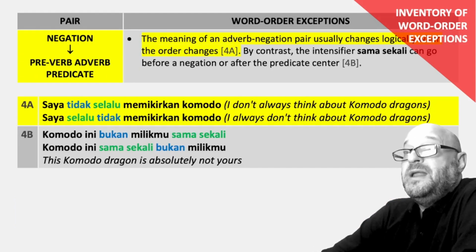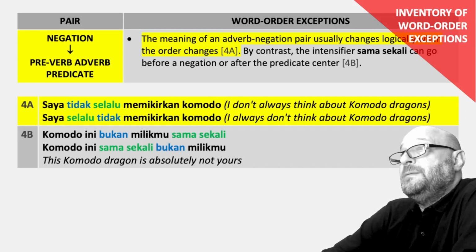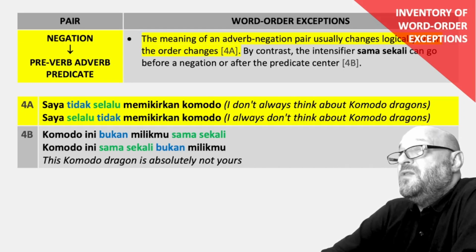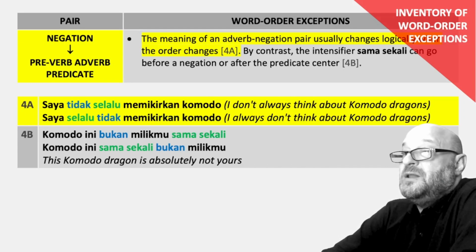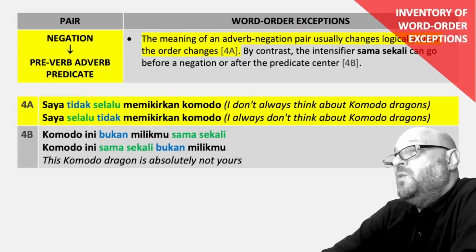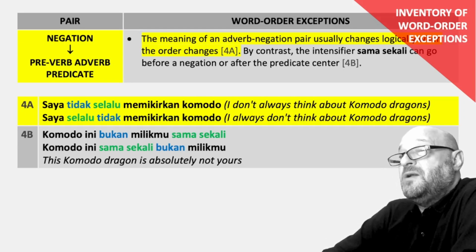Customary order, negation before the preverb, adverb, or predicate. Exceptions, the meaning of an adverb negation pair usually changes logically when the order changes. Example 4a, saya tidak selalu memikirkan komodo. I don't always think about Komodo dragons is different from saya selalu tidak memikirkan komodo.